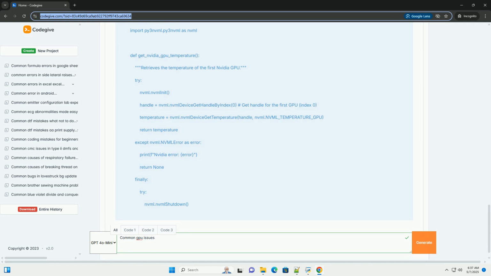3. Hardware failure. Causes: physical damage, such as dropping the GPU, bending pins, or other physical damage, can cause it to fail. Manufacturing defects: rarely, GPUs can have manufacturing defects that cause them to fail prematurely. Component degradation over time: components on the GPU can degrade due to heat, electrical stress, or other factors. Power surges: power surges can damage the GPU's circuitry.